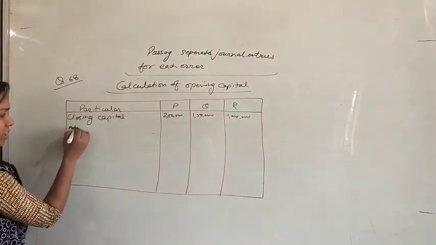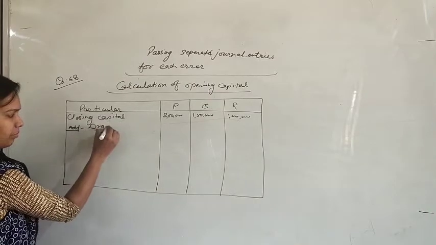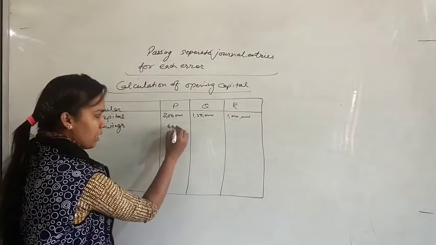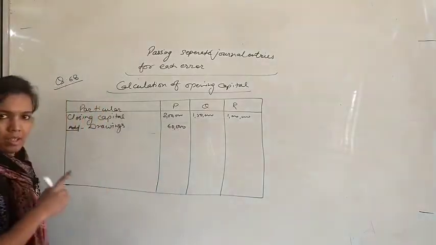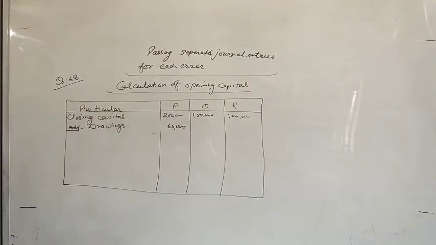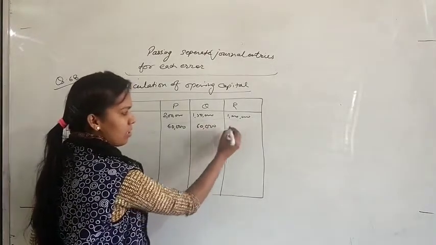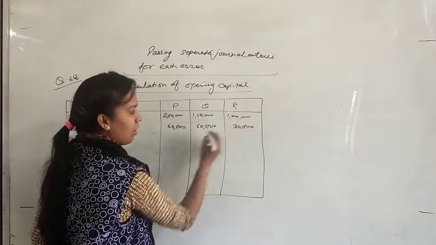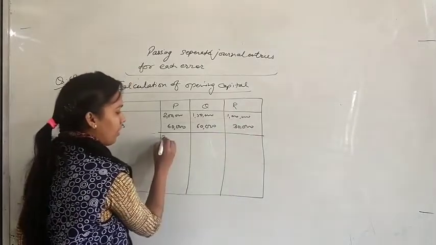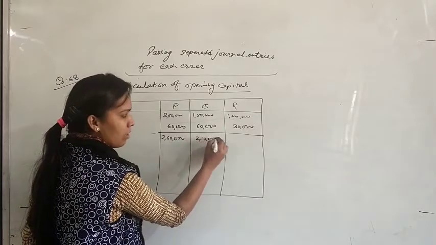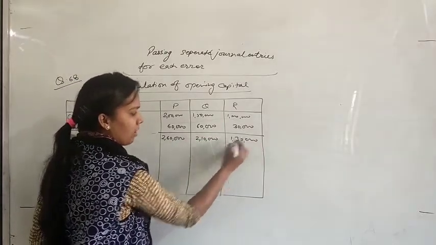We will add drawings to this capital. So check the drawings of every partner. For P it is 5,000 rupees per month, which means 60,000 rupees per year. For the second partner it is 15,000 rupees quarterly, which means 15,000 multiplied by 4, so it will also be 60,000, and for the third partner it is 30,000. After adding drawings it is 2,60,000, here it is 2,10,000 and for the third partner it is 1,30,000.